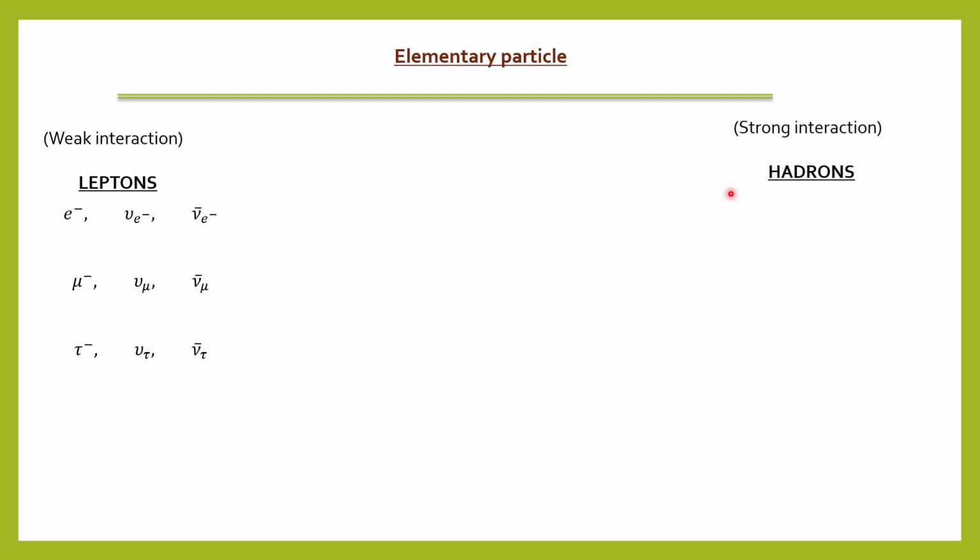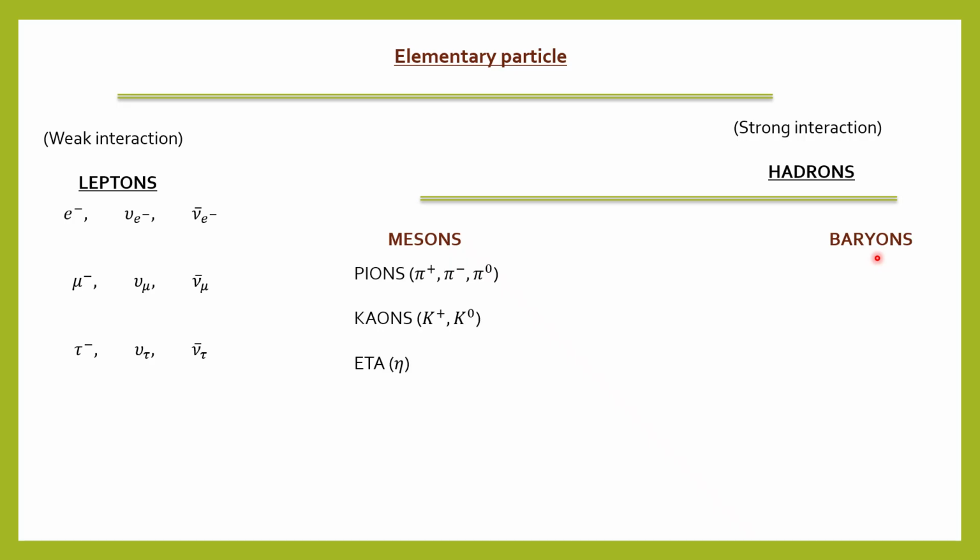Okay, then come to the hadrons. Under hadrons again we'll have two categories. One is the mesons and another one is the baryons. Okay, so under mesons we can have pions, kaons, and eta. So pions are of three types, that is pi plus, pi minus, and pi 0. Likewise, kaons are of two types, that is K plus and K 0. I mean this has two particles, and eta has only one particle, that is eta only.